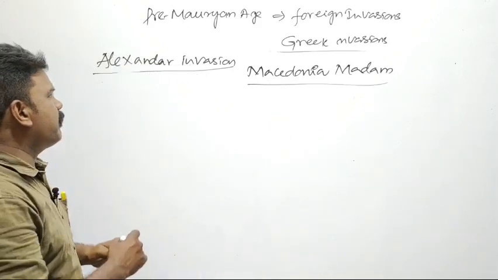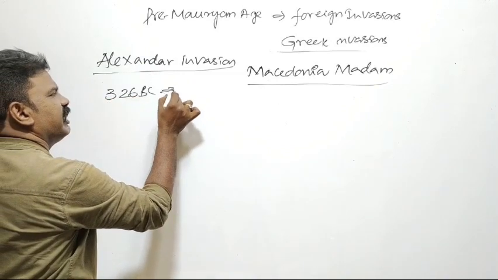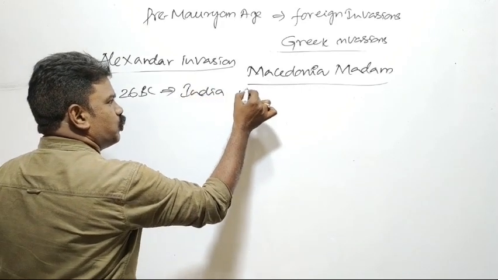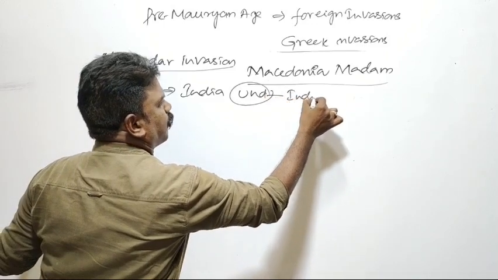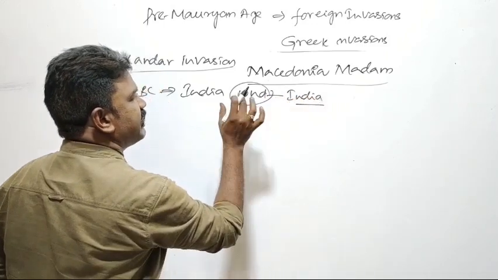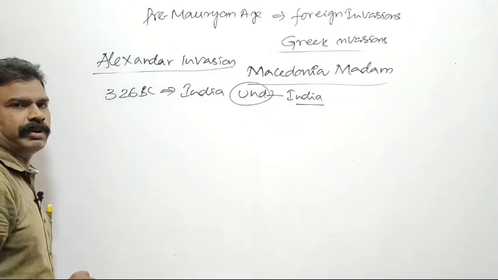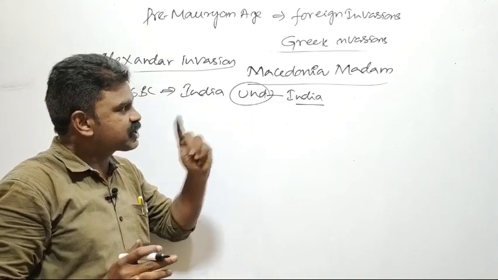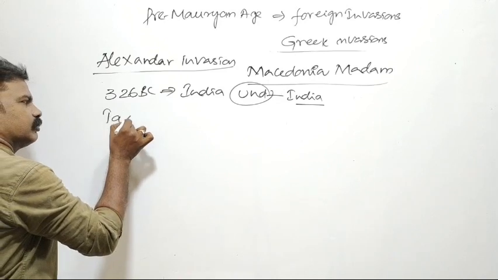Whatever it may be, in 326 BC he invaded India. He crossed Wund and entered into India. Before entering India, he crossed a place called Wund. That you have to remember. Got this point? Clear?